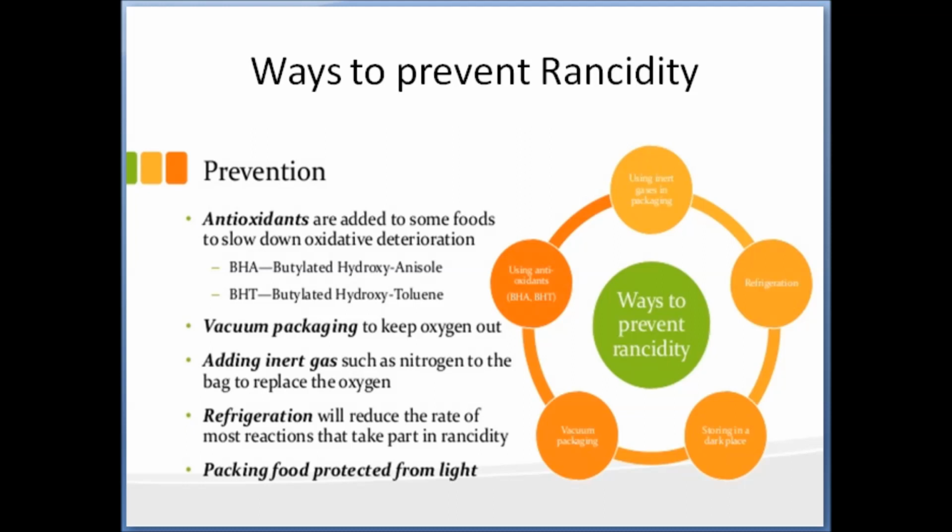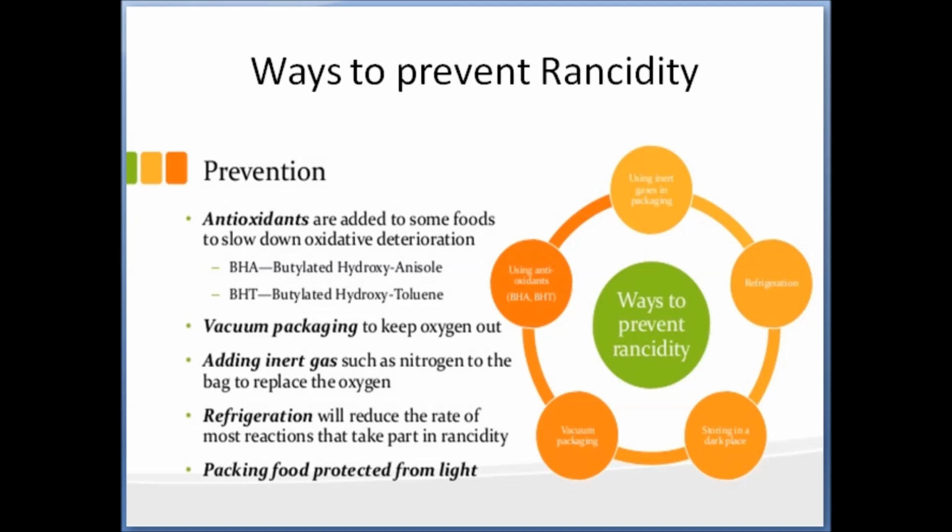The first method to prevent food items from becoming rancid is by adding antioxidants. Antioxidants are added to some food to slow down oxidative deterioration. Some examples of antioxidants are BHA or BHT.